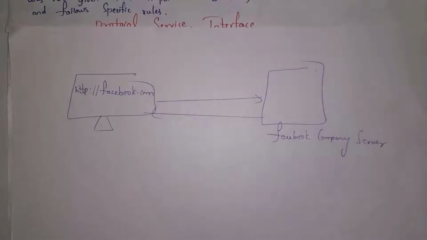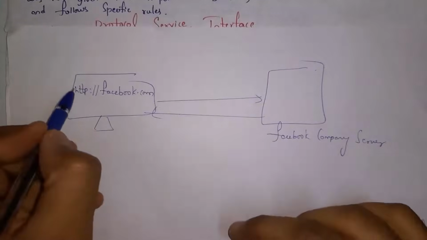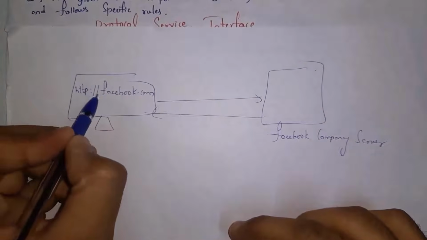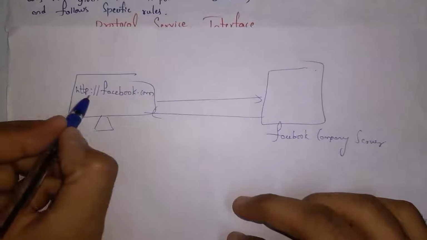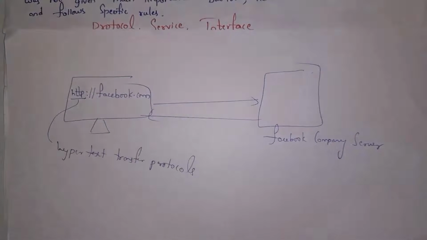Yes, for example, I want to use Facebook in my computer. So what I will do is, I will open any web browser like Google Chrome. Then I will search for facebook.com. So whenever I search for facebook.com, I will type http://facebook.com, where HTTP stands for Hypertext Transfer Protocol.